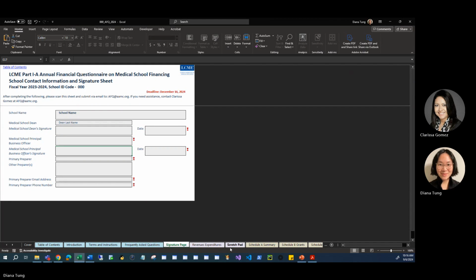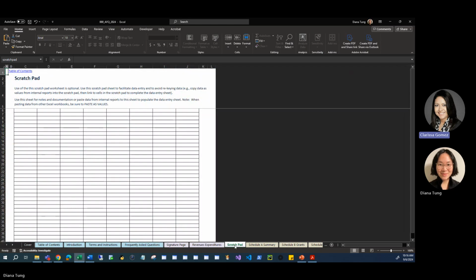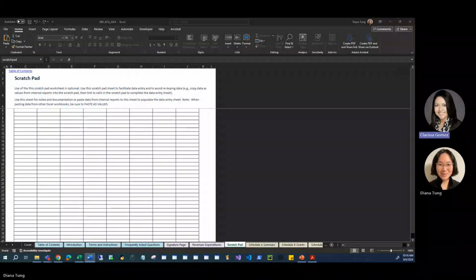Scratchpad. Before diving into the revenues and expenditure sheet, I would like to first highlight the Scratchpad. Feel free to use this sheet however you wish. This is where you can make notes and do calculations or reconciliations. Use this sheet to copy and paste data from internal reports in preparation of populating the data entry sheet. Doing so can help you avoid rekeying data. Now we are ready to dive into the revenues and expenditures sheet.